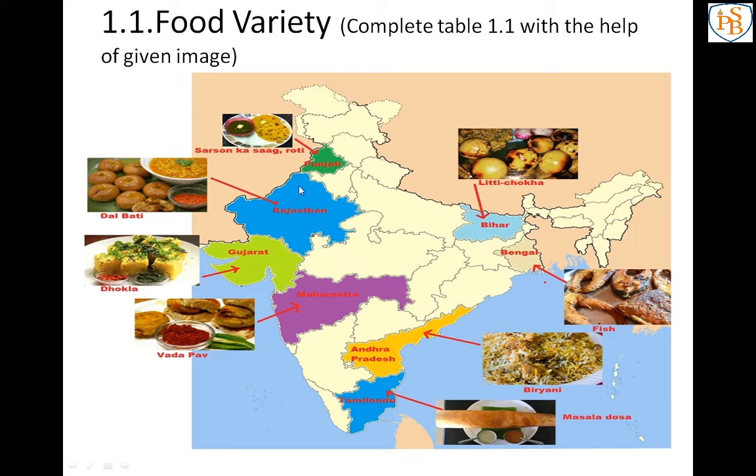I hope you have completed the table. Now we will go towards the next point. Just remember that state wise there is a food variety, time wise also there is a food variety. But why in Punjab only sarso ka saag is there? Why not in Maharashtra? Why is vada pav not eaten by the Punjabi people? That we will learn in our next point.